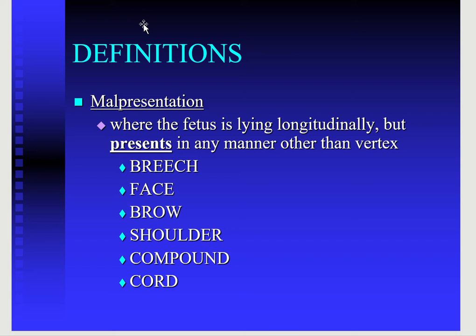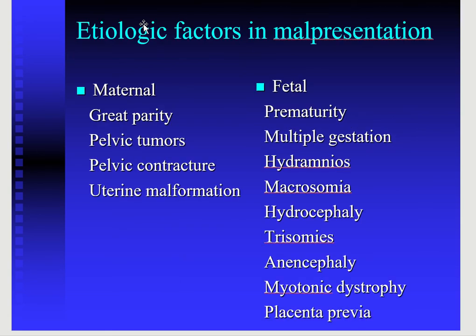Now we are going to discuss the malpresentations one by one. First of all is the breech presentation. What are the factors which are involved in the malpresentations? It may be maternal and fetal. Among the maternal factors, there may be grand multiparity.